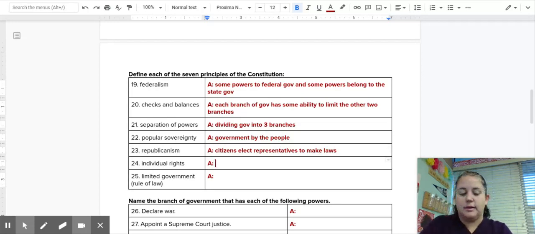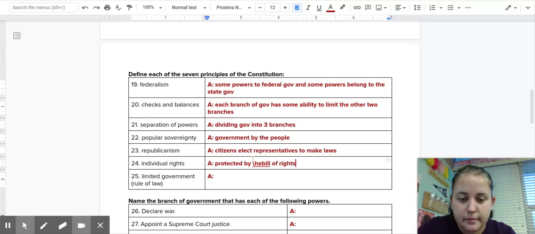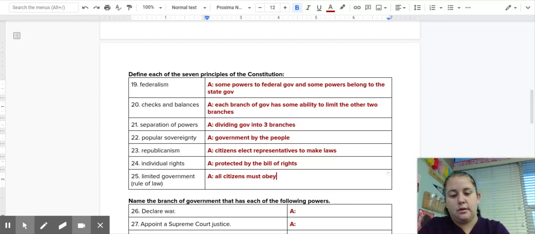Individual rights are protected by the Bill of Rights. And then limited government means all citizens, even if you are an elected and powerful leader, must obey the law. Doesn't matter who you are.